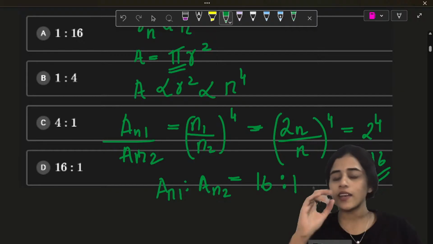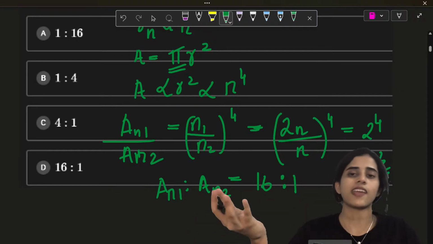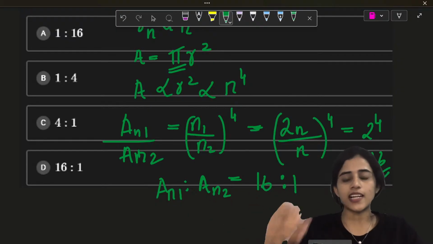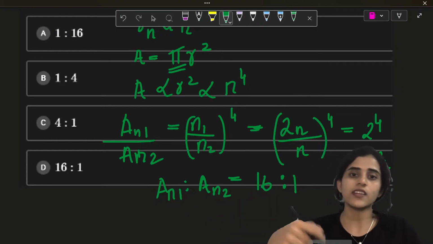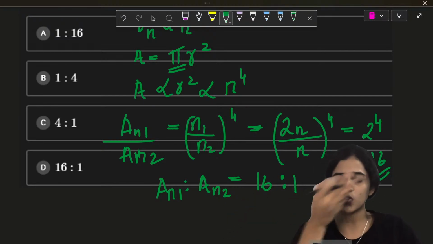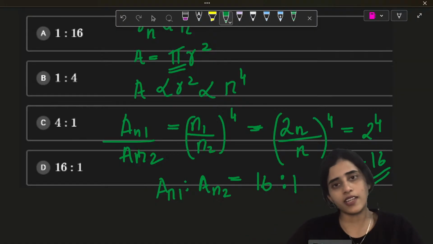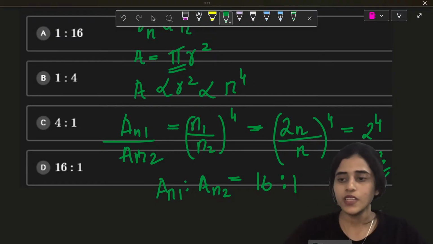Okay. Why did I take 2n by n? Because the ground state I'll just take as n, and the excited state I'll take as 2n, so I can cancel the terms off. You can just take it as 1 also. It won't make a difference. 2 into 1 divided by 1 is the same. You can take it as 1 as well. No issues. Is this clear to you?